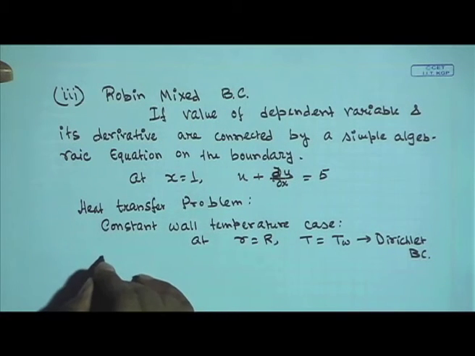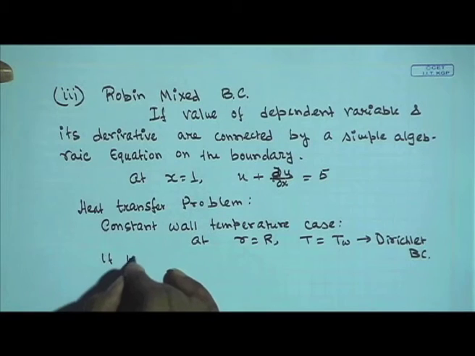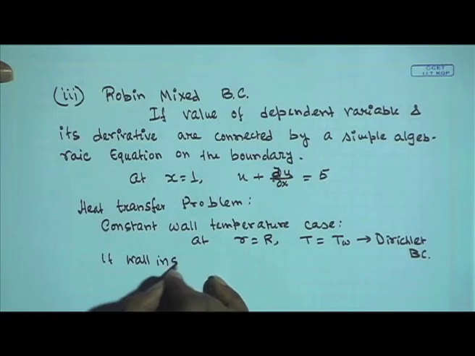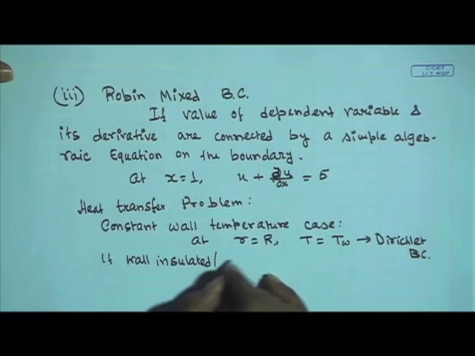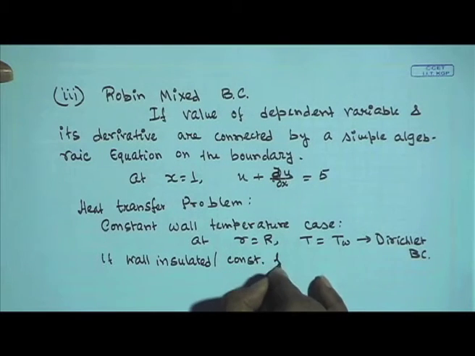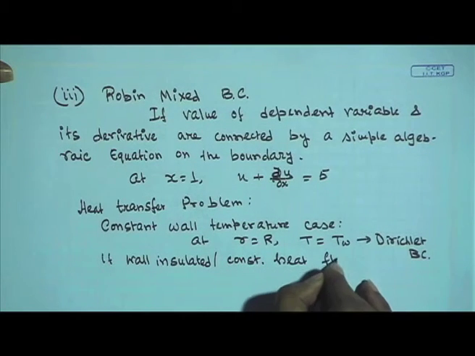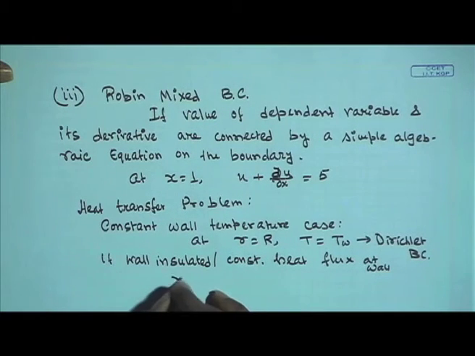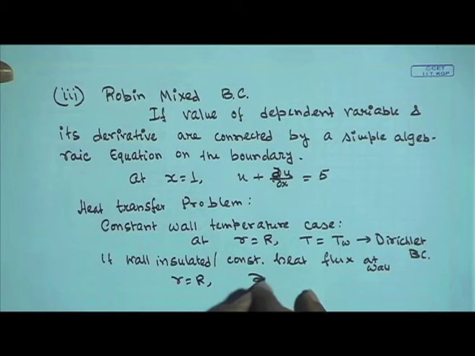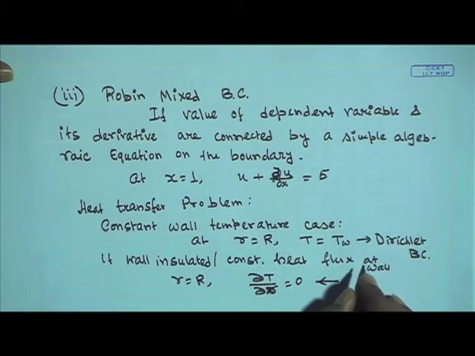If the wall is insulated, or there is a constant heat flux present in the system, heat flux at the wall, then at r equal to R, del T del r will be equal to 0. So, that is the insulated boundary condition.